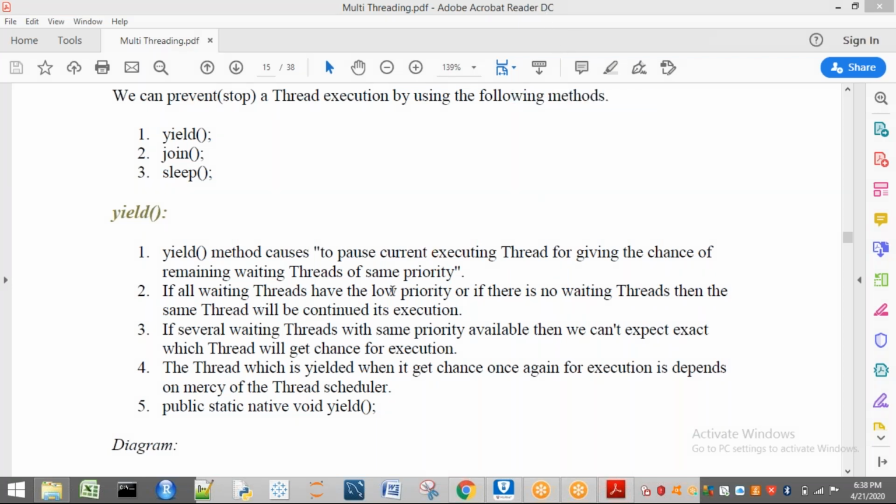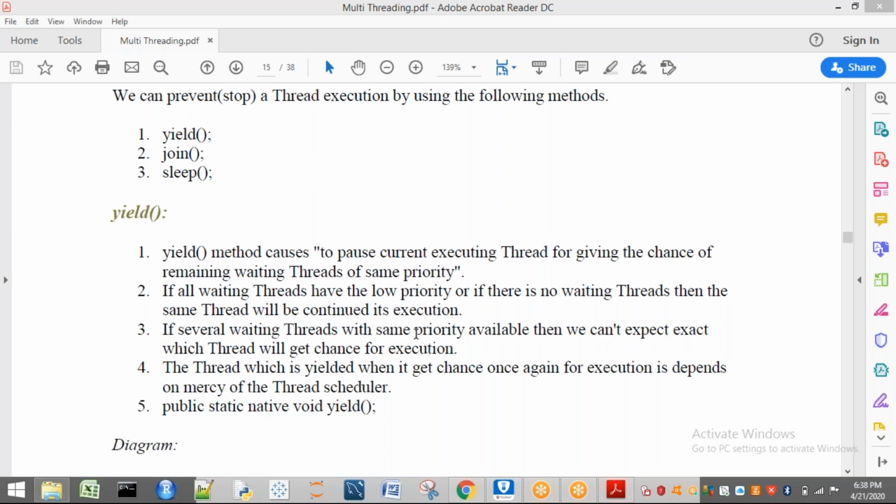If all waiting threads have low priority, as we have already discussed, or if no thread is waiting, then the same thread will continue its execution. If no one is waiting, let us consider no faculty is waiting outside to enter the room, for whom do I have to give the chance to execute? No. So if there is no waiting thread, there is no need to pass the current executing thread. If the priority of a thread waiting outside is low, let us consider a student waiting to enter the class, I will not give a chance to enter the class.